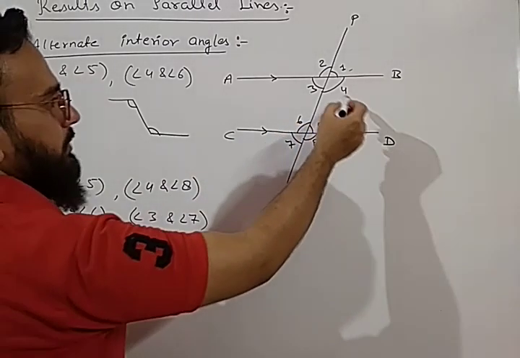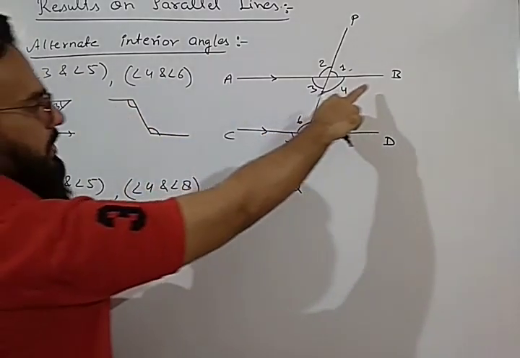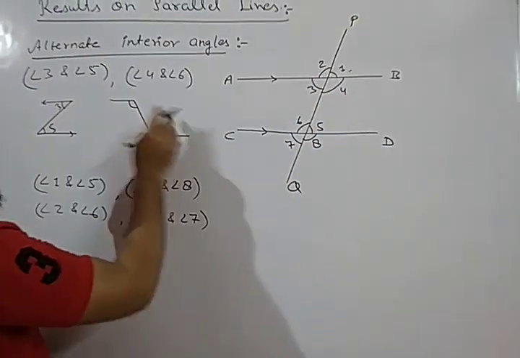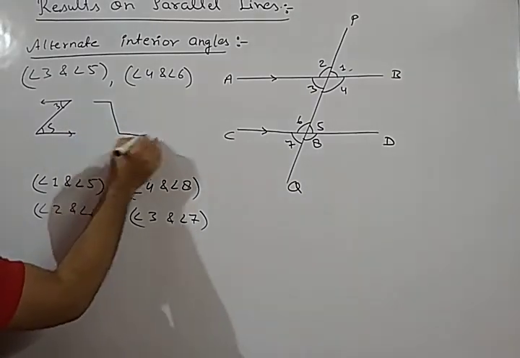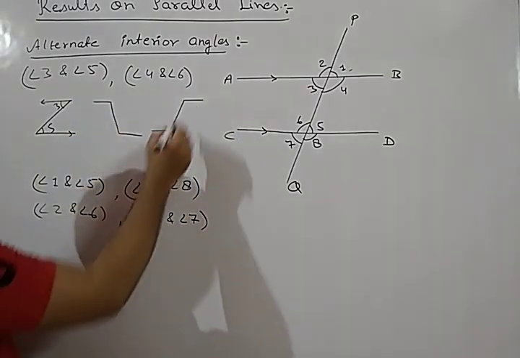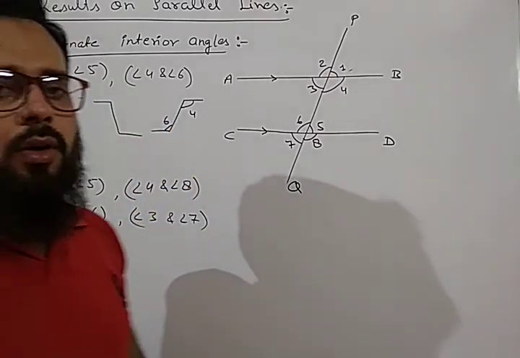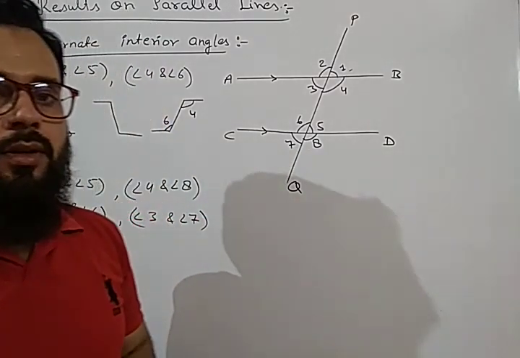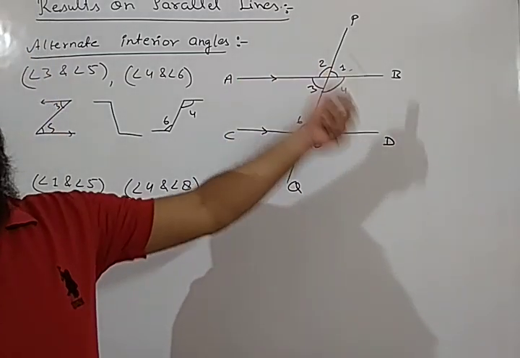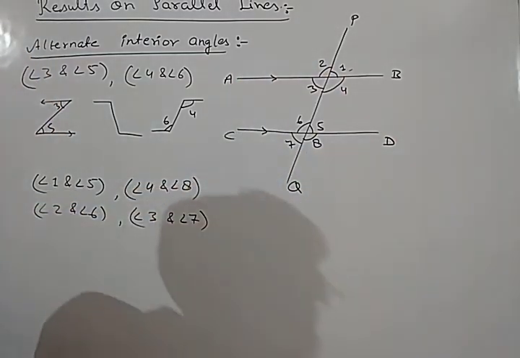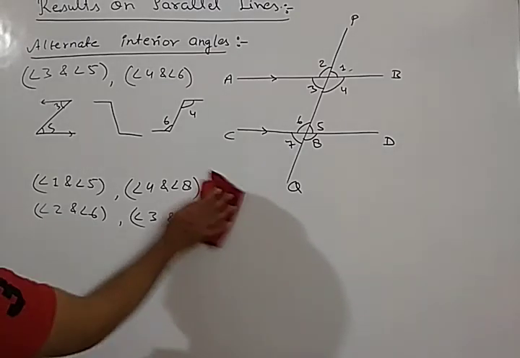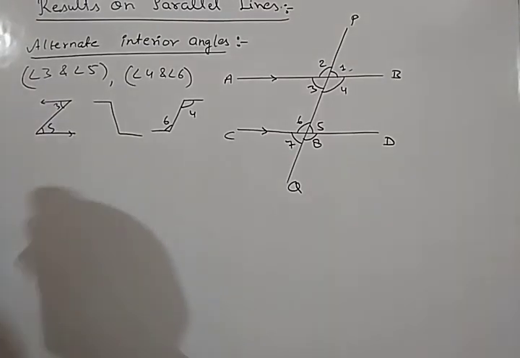Similarly, if we take this figure, there is angle 4 and angle 6. We can take it like this figure. So this is our angle 4 and this is angle 6. These two angles are also alternate interior angles. Okay, you have all studied these angles, I am just revising this for you, so note it down also. So these are alternate angles. Now the next one is co-interior angles.